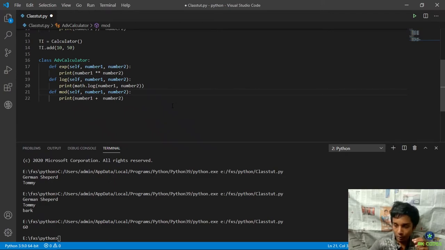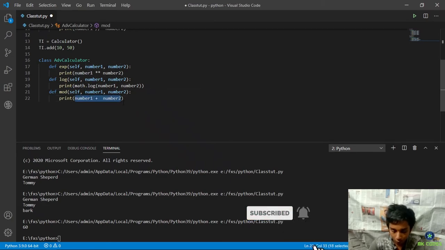If I were to say log 8 to the base 2, I would basically ask: what is 2 to the power x, which is equal to 8? In this case, 2 to the power 3 is equal to 8. So log 8 base 2 is outputting 3. That's what you do in the second function. And mod is something even more interesting.